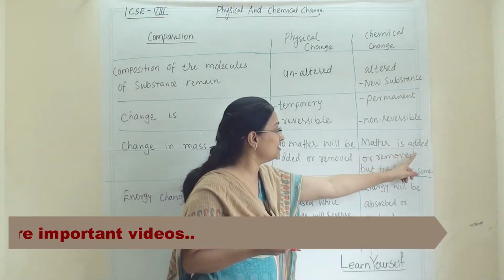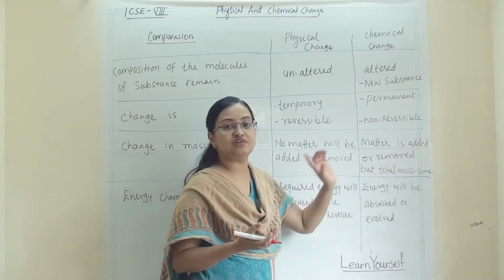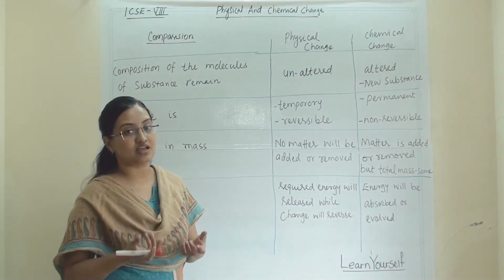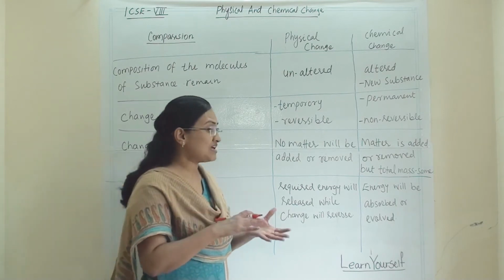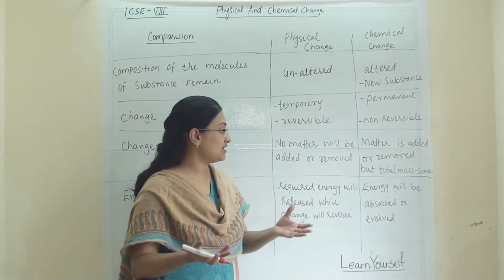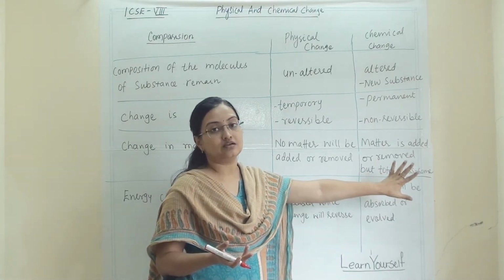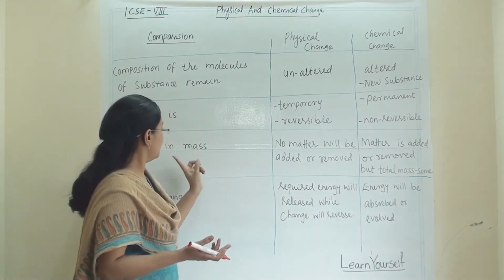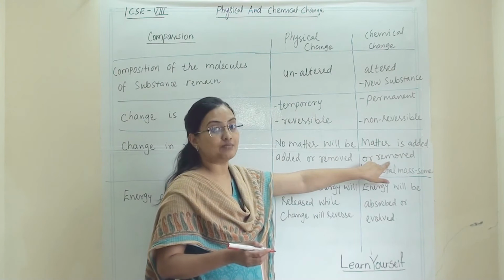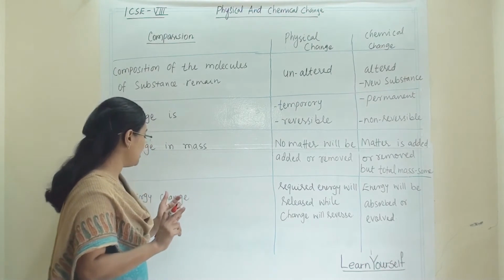In chemical change, matter is added or removed, but the total mass will remain the same, because we know that chemical change is basically a chemical reaction. So mass will be added and removed in chemical change. In a chemical reaction, the energy change will be there, but the total mass will remain the same at the end. So mass change will not be there in physical change, but it will be there in chemical change, but it will not affect the total mass. The total mass will remain the same.